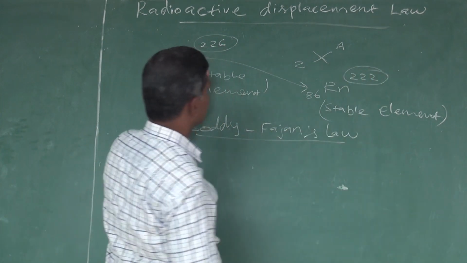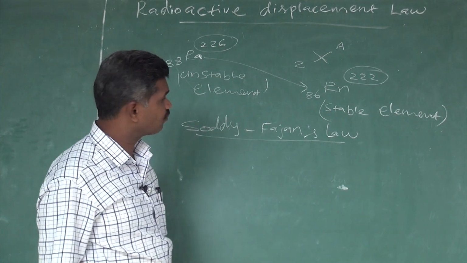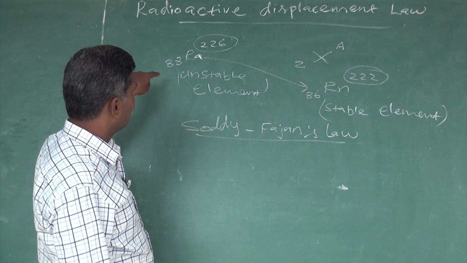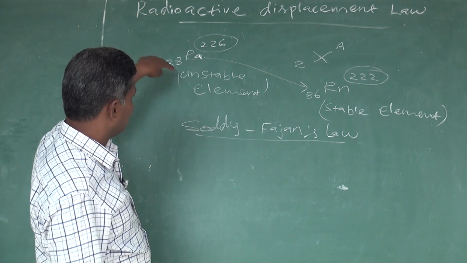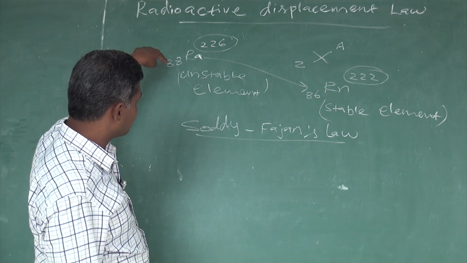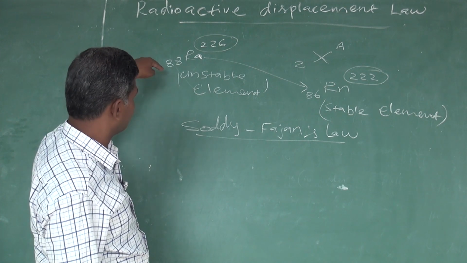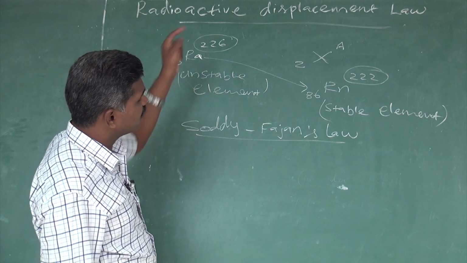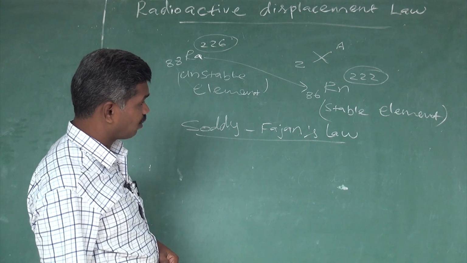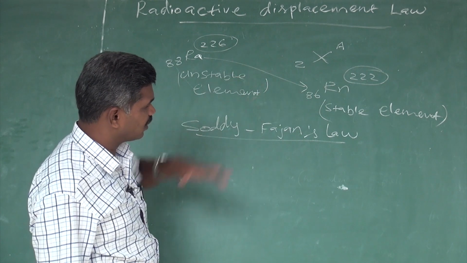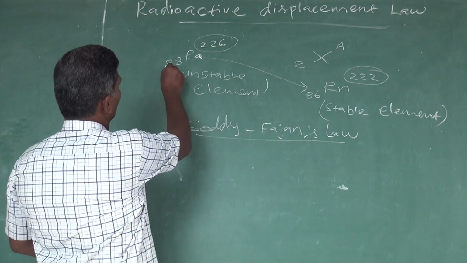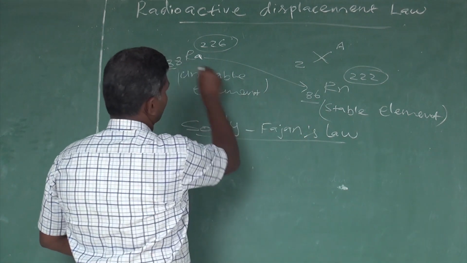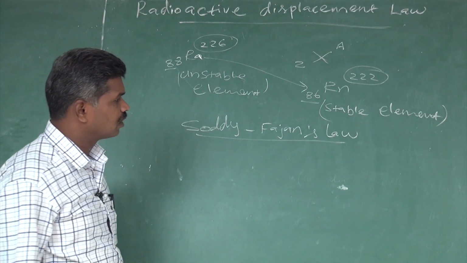So how much does it decrease? By 4. At the same time the atomic number, the unstable radium atomic number is 88, that is converted into radon, whose atomic number is 86. So the atomic number decreases by 2.